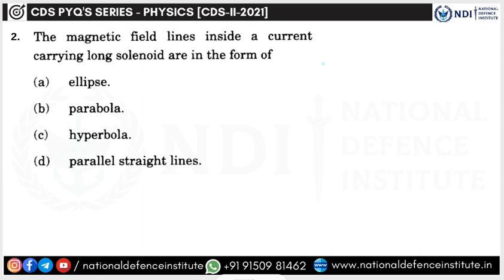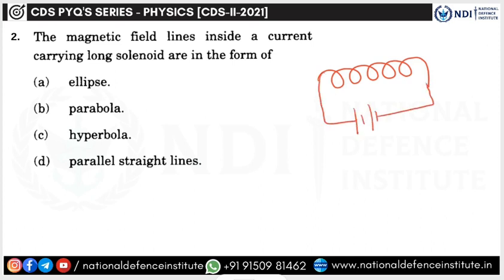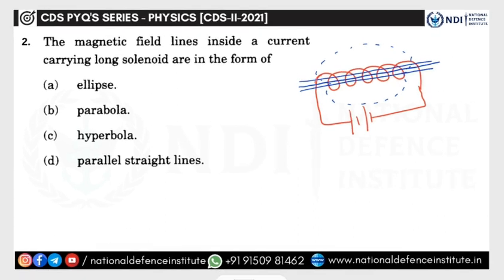So, here what we need to understand is that inside a magnetic solenoid, the magnetic field lines will always be straight in nature. When you pass electricity through this, magnetic field lines are induced surrounding the solenoid in this manner, whereas inside the solenoid the magnetic field lines will always be parallel to each other. It will be straight lines in this form, parallel to each other.